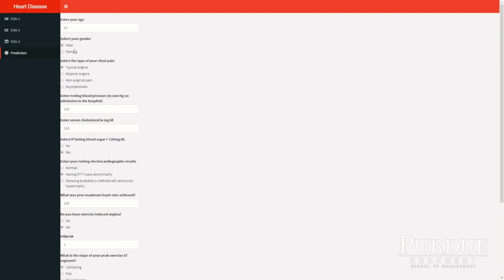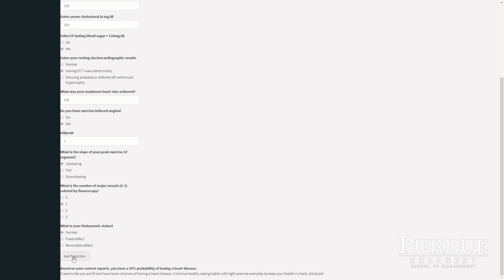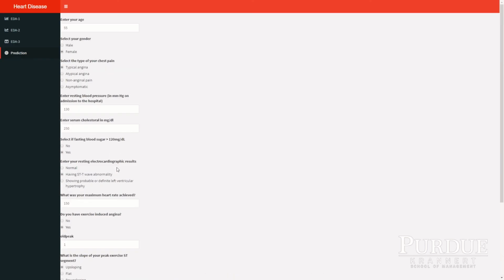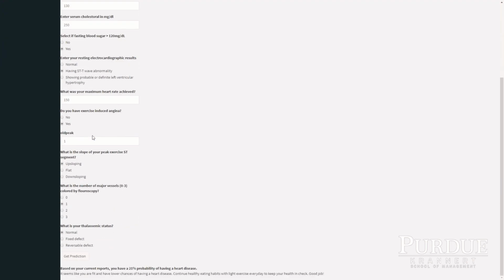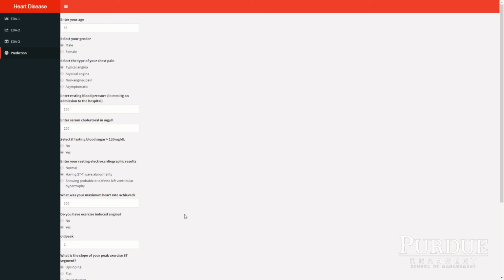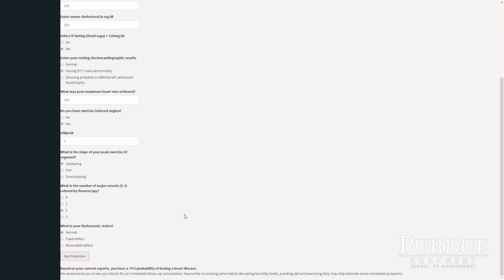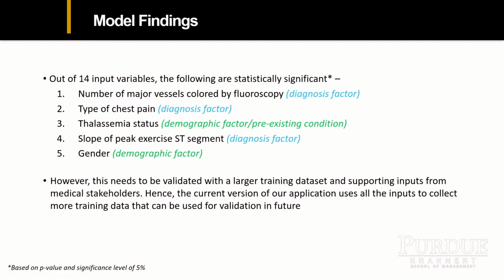Now, let us change the gender and see how these chances change. When we change the gender to female, we see the probability of having a heart disease falls drastically, which means that males are more susceptible to getting this condition. Let us change the number of blood vessels colored by fluoroscopy, which is another important indicator. This again increases the chances of having a heart disease. So as you can see, this application can allow us to get real-time predictions for patients and can also be used in preliminary screening.